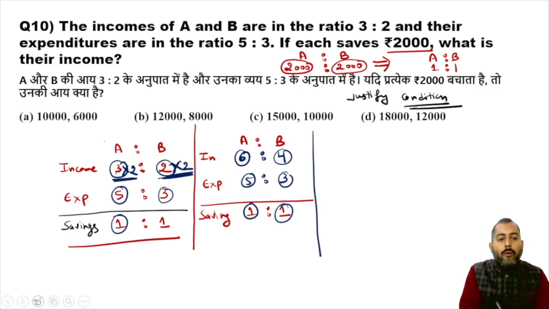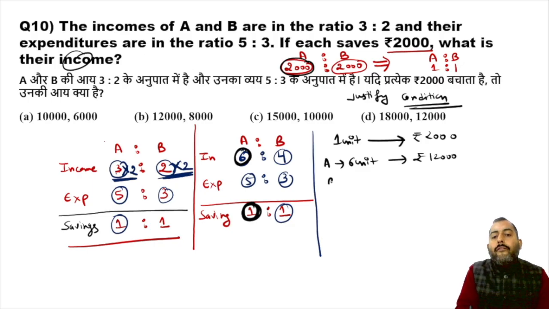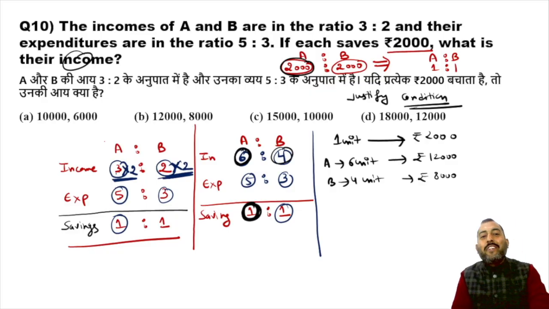Okay. Now from here, 1 unit of savings in the ratio is actually equal to 2000 rupees in reality. What are we looking for? Their income. In the ratio, savings is 1 unit, and income of A is 6 units. So if 1 unit is 2000, 6 units will be 12,000. If 1 unit is 2000, income of B, which is 4 units, should be 8,000. Understood, guys? I hope this is clear to everyone.